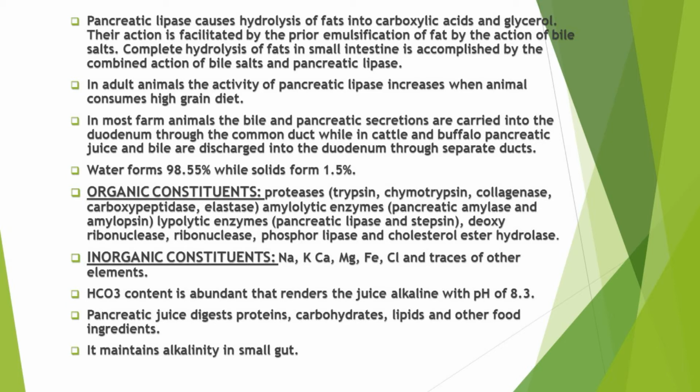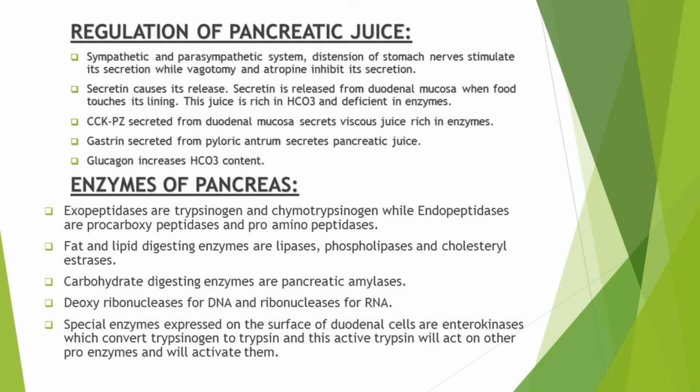As I have told you, pancreatic juice is highly alkaline in nature, with a pH of 8.3, and this high pH is due to the abundant content of bicarbonates in the pancreatic juice, and in this way it maintains alkalinity in the small gut. Pancreatic juice digests proteins, carbohydrates, lipids, and other food ingredients. The proteases present in the pancreatic juice cause the digestion of proteins. Amylolytic enzymes cause the digestion of carbohydrates, and lipolytic enzymes cause the digestion of lipids. Now I am going to talk about the regulation of pancreatic juice.